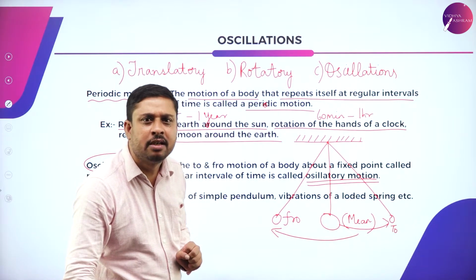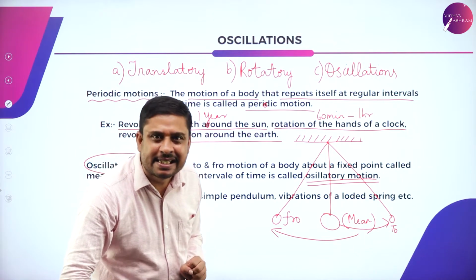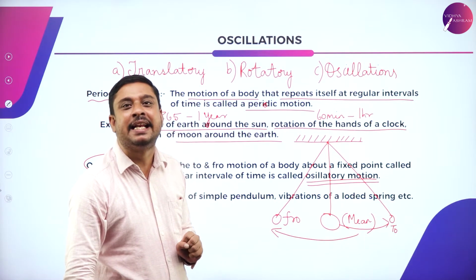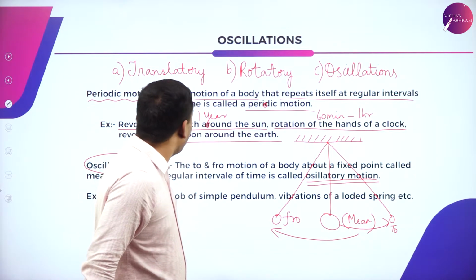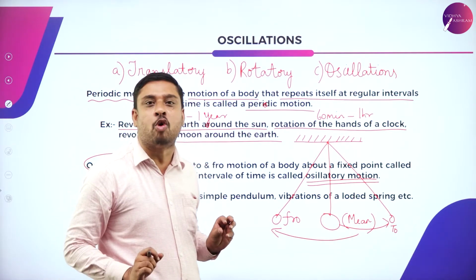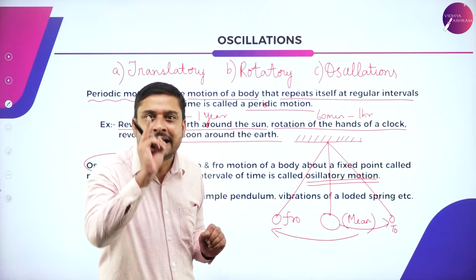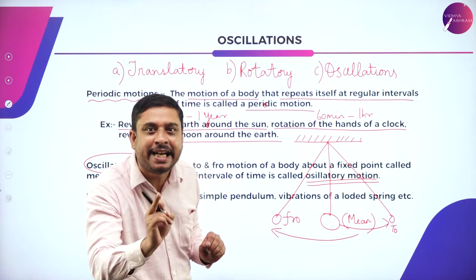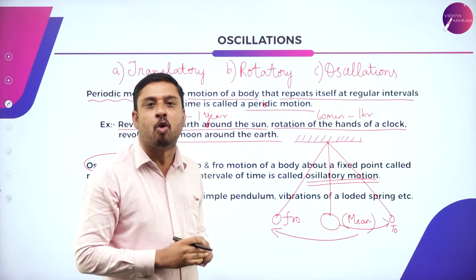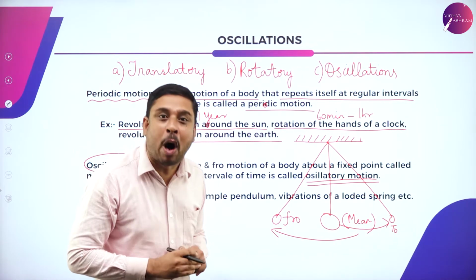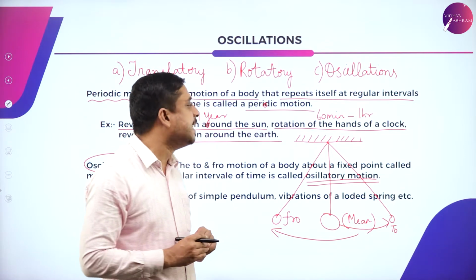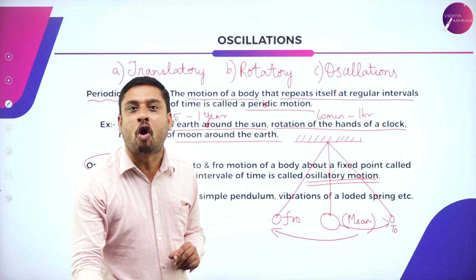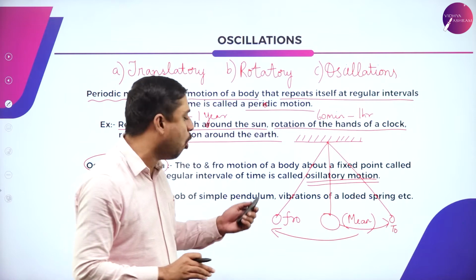A motion that repeats itself in regular intervals of time. What is oscillatory motion? One complete to and fro motion about the mean position is called oscillation or oscillatory motion.